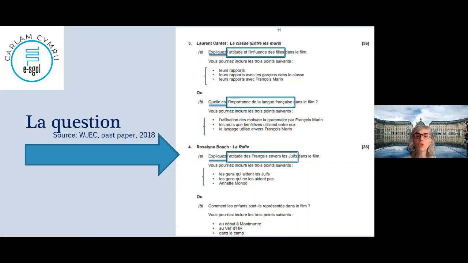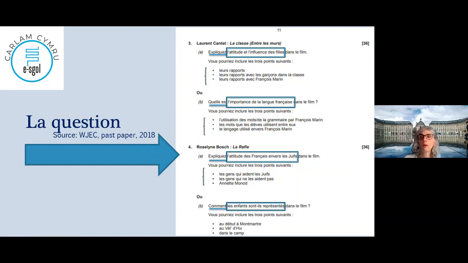Les gens qui aident les Juifs, les gens qui ne les aident pas, and Annette Monod, one character with an action a bit different. If you look there, it's the same. You have people as a group, and then you have one specific character in the movie who is important. Question B is comment, instead of expliquer or quel est, it's how. Comment les enfants, so let's focus on children, sont-ils représentés dans le film? Now, that question could be: quelle est la représentation des enfants dans le film, you could say, okay?